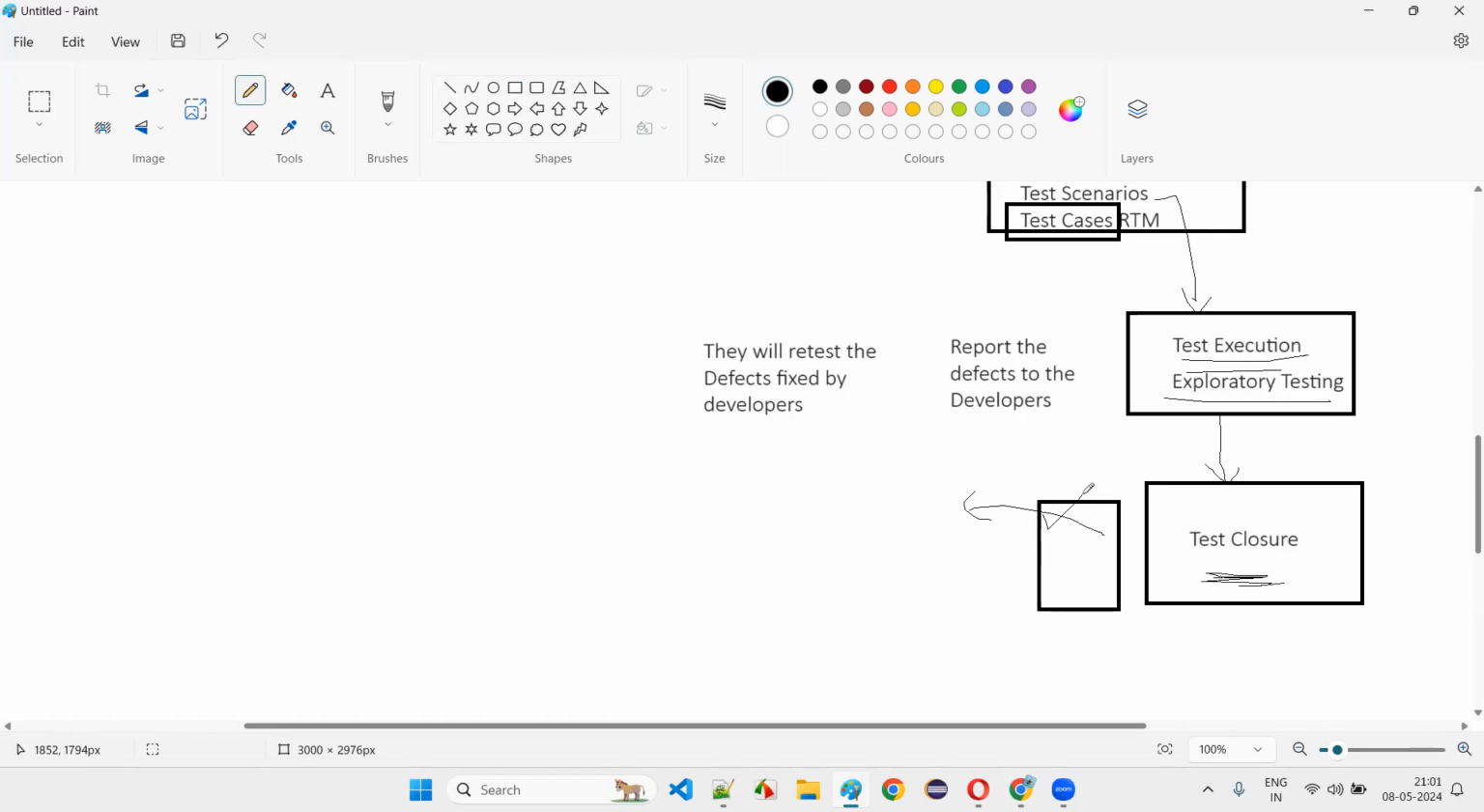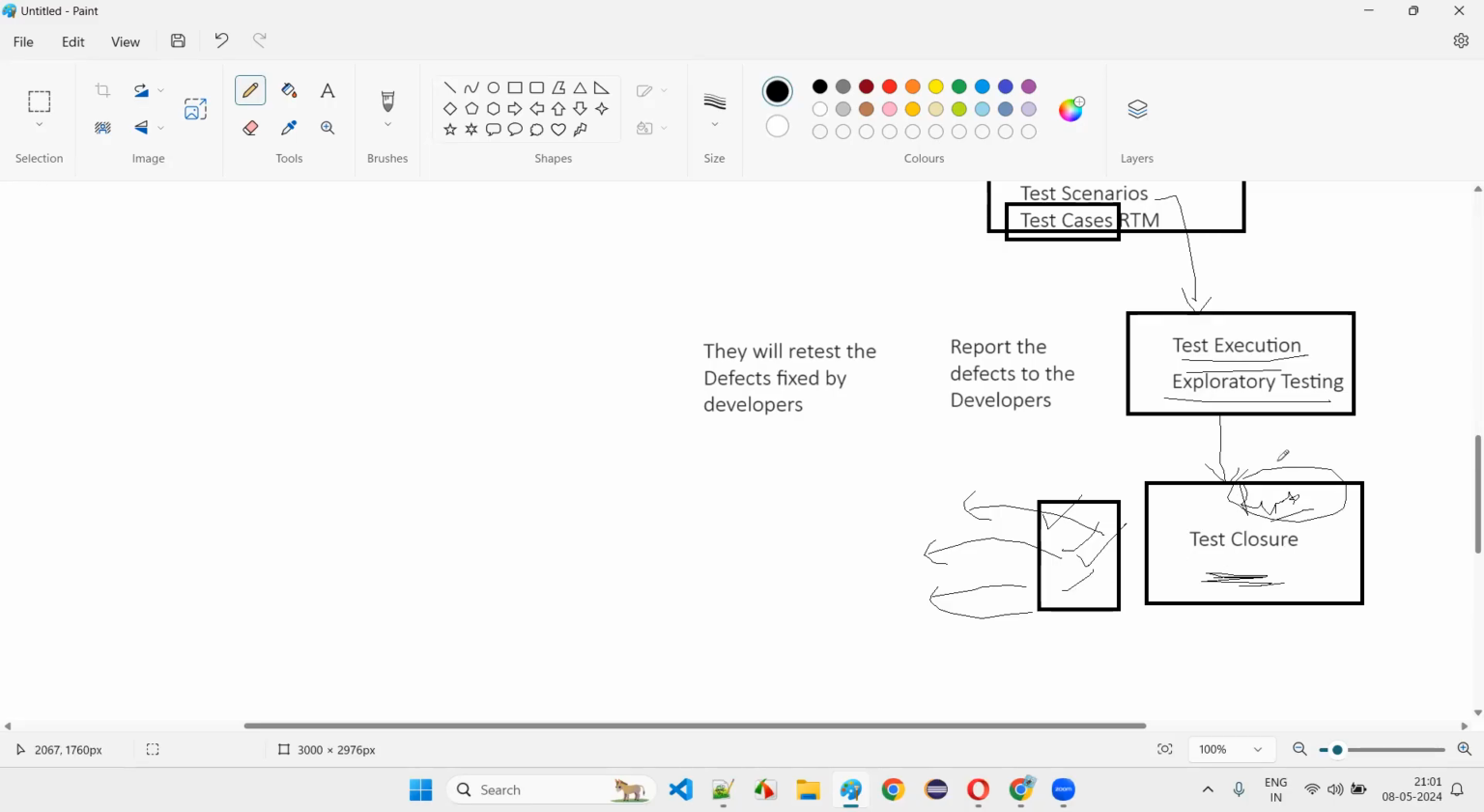And if the quality of the software is good and all checks are done, then in the test closure phase, they will take a decision of releasing the software into the market. These are the test closure phase activities, where software testing will be completed. All the reports will be given to the client side people stating that the software is working well.